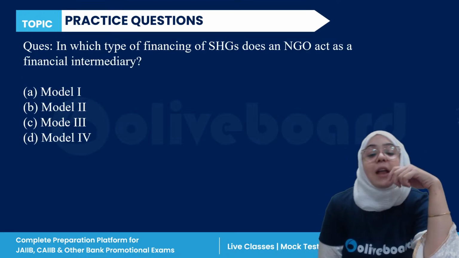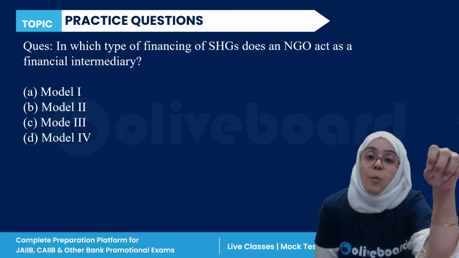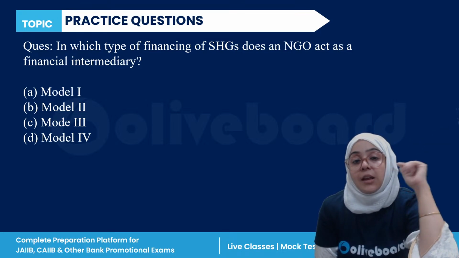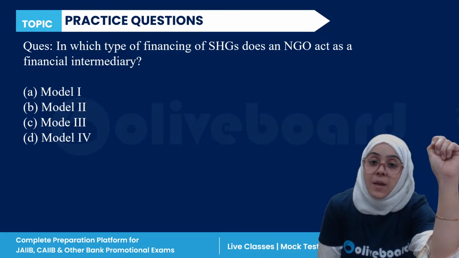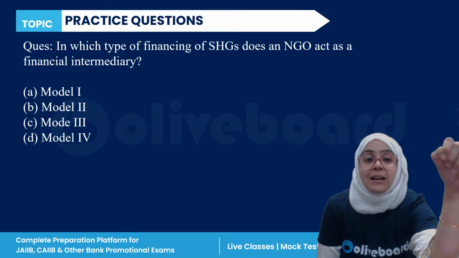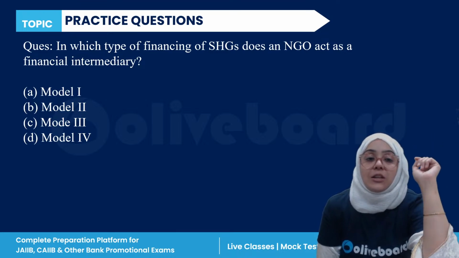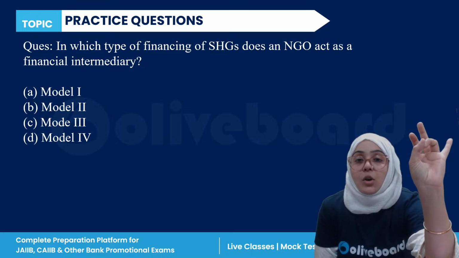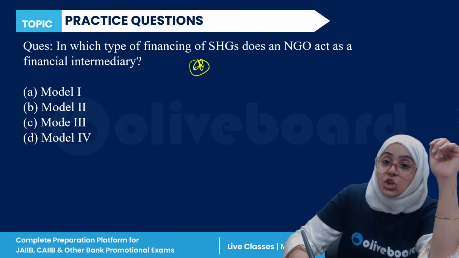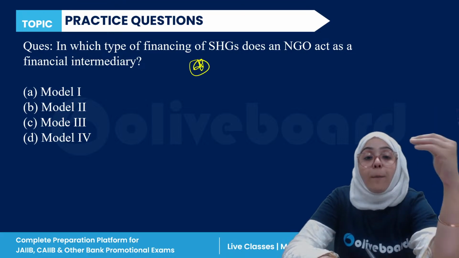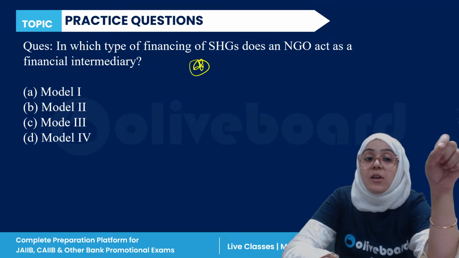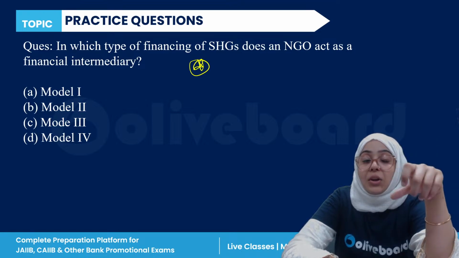Next, in which type of financing of self-help group does an NGO, non-governmental organization, act as a financial intermediary? Model 1, Model 2, Model 3, and Model 4. These models are very important. Again, a very important question in the topic of self-help groups, NGOs and NBFCs. I am going to tell you these models 1, 2, 3, and 4.